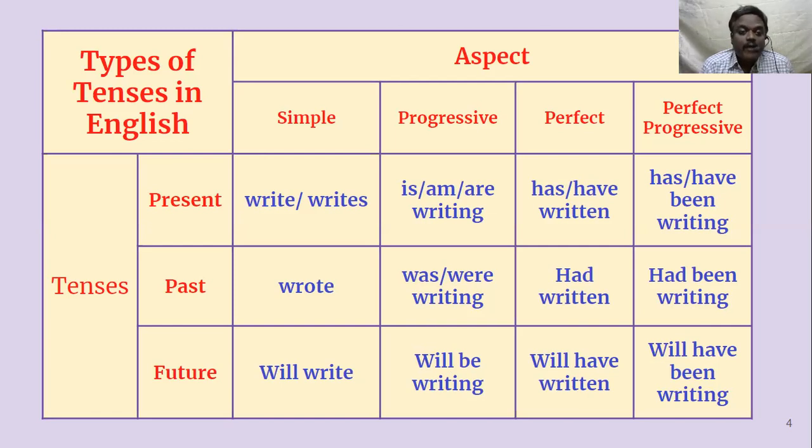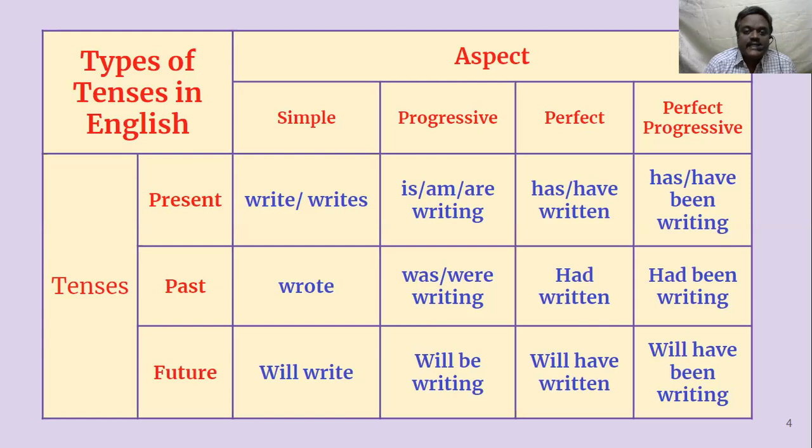In the same way, they bought a car, they were buying a car, they had bought a car, they had been buying a car, they will buy a car, they will be buying a car, they will have bought a car, they will have been buying a car. Like that, you take some 10 verbs, whatever the verb it may be. Like that, you have to write all these 12 sentences.